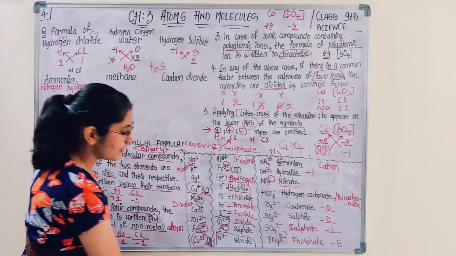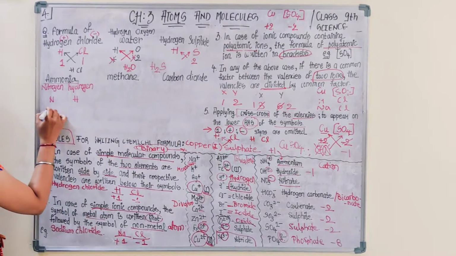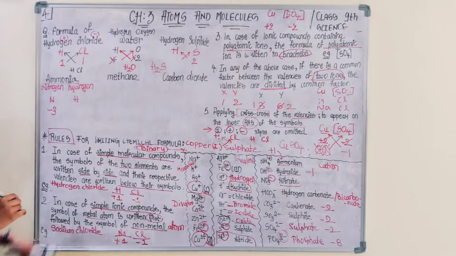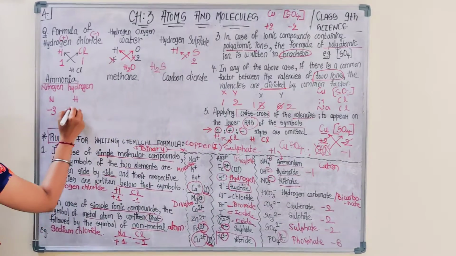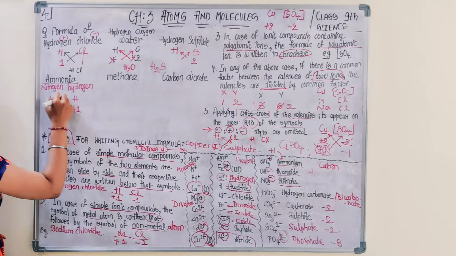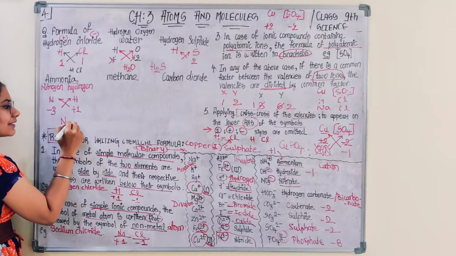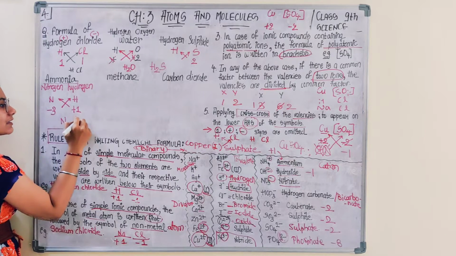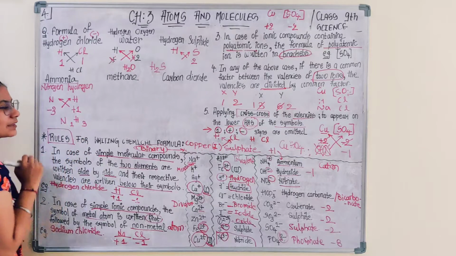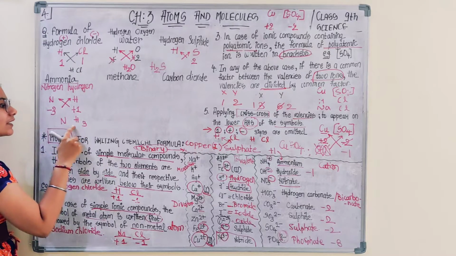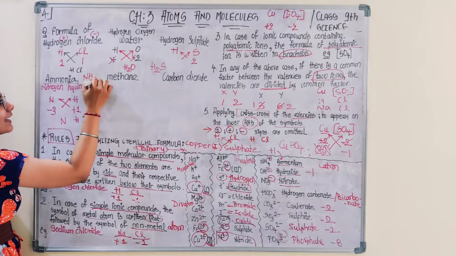If you see, for nitrogen the valency is -3. Write down the valency for nitrogen, -3. Hydrogen, what is the valency of hydrogen? +1. Again crisscross would take place. N +1, H -3. You do not have to write the sign, omit the sign. You do not have to write 1, omit 1. So what is the formula for ammonia? NH3.